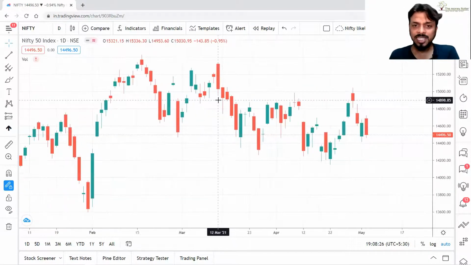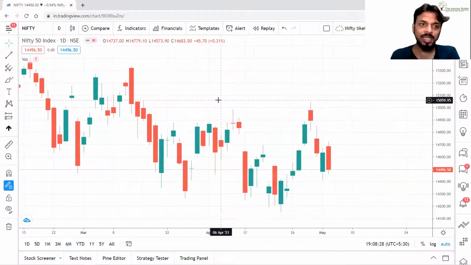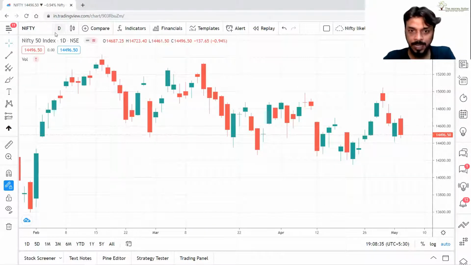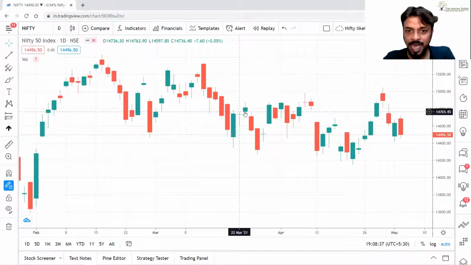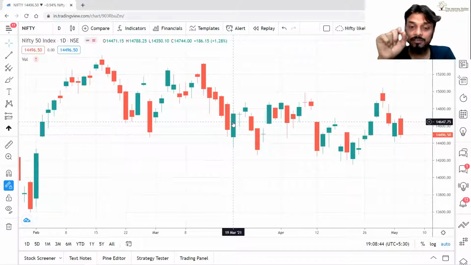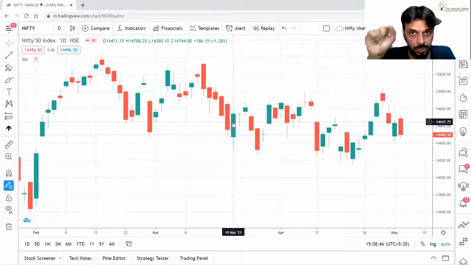Now, as the name suggests, in bar charting there were bars. In candlesticks, these are candles. That means in daily charting, each and every candle denotes daily activity.